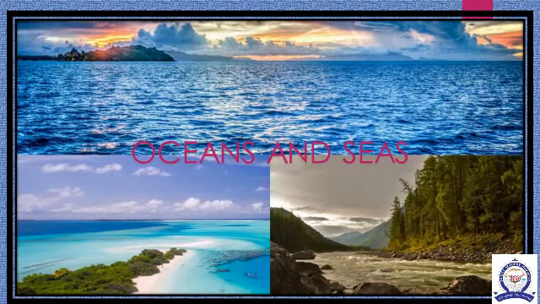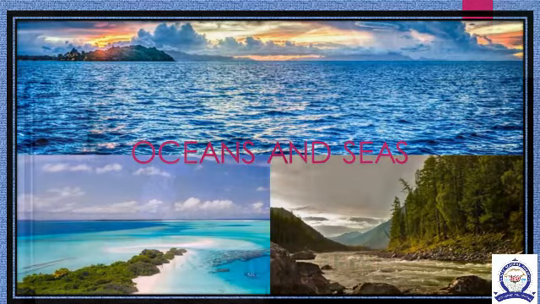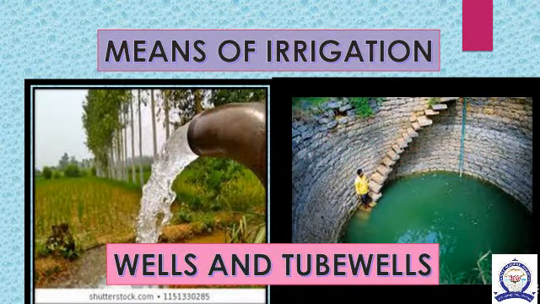Oceans and seas. Most of the water on the earth is in the oceans and seas. However, this water is salty. We cannot use it. Now we talk about means of irrigation. The main occupation of the majority of the people in India is farming. Rain is an important source of water. The farmers of India depend on monsoon rains for irrigating their crops in fields.